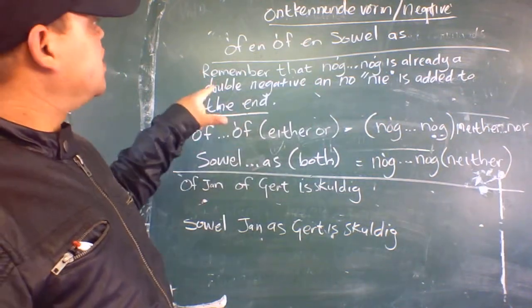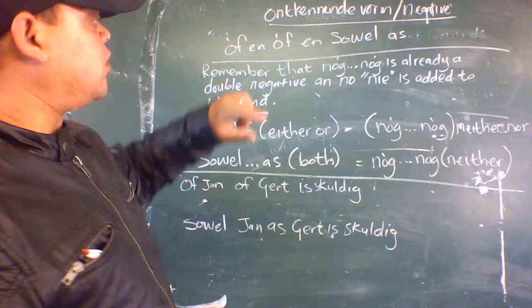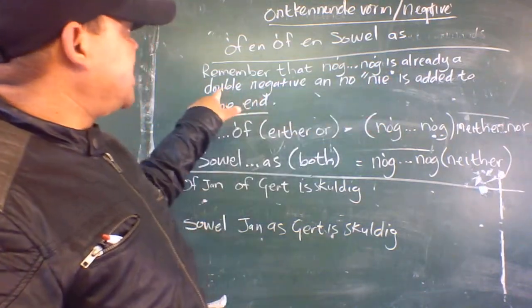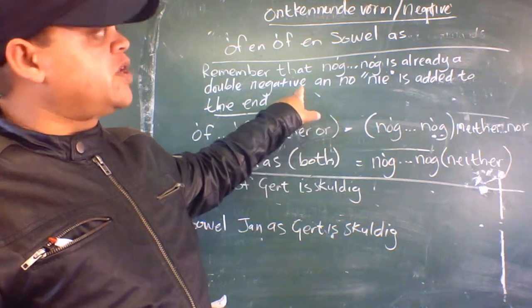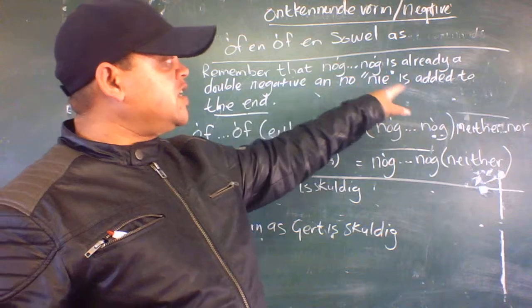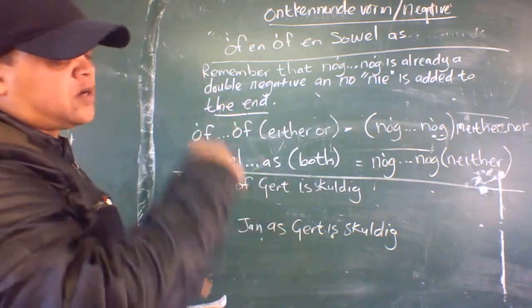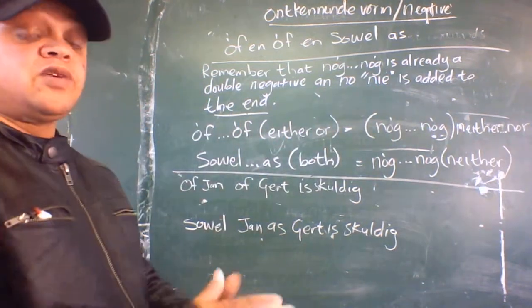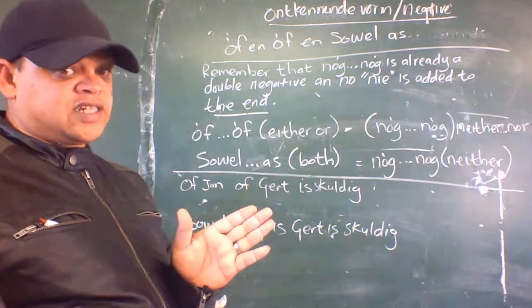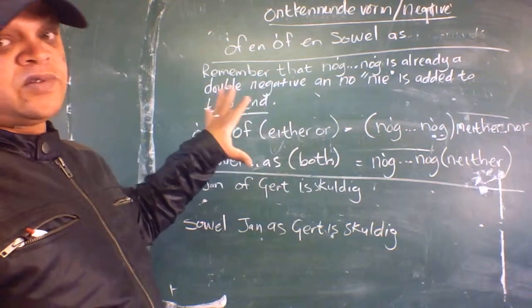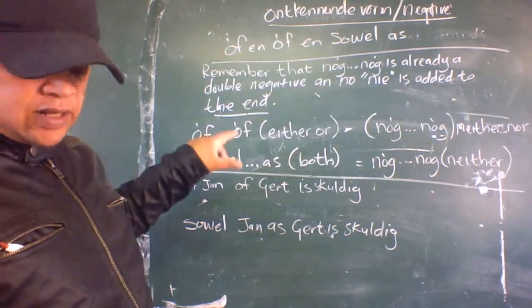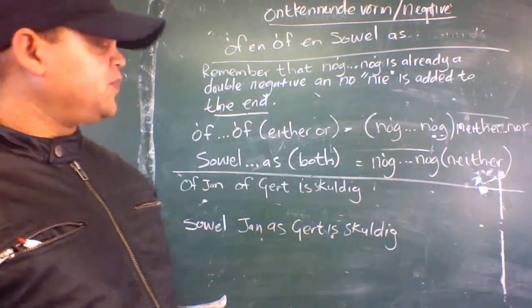Remember these ones? Dealing with the negative, right? Remember that "nie" is already a double negative. So when you see them, they're already double negative, and a "nie" is added to the end. Like our other videos, where we have our first "nie" and then, at the end, the other "nie". This one has no "nie"s, and "noch" is already a double negative. Alright? So let's look at that.